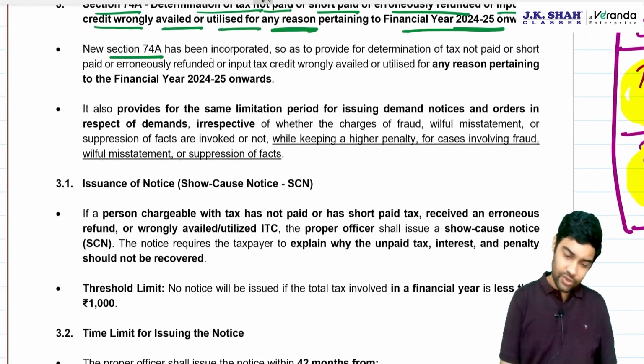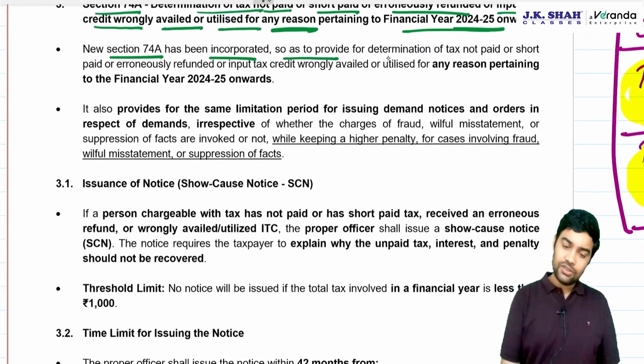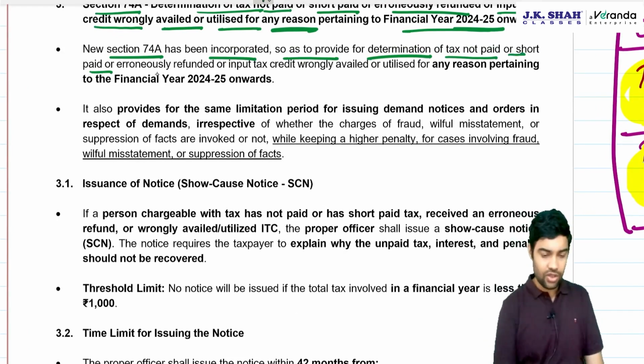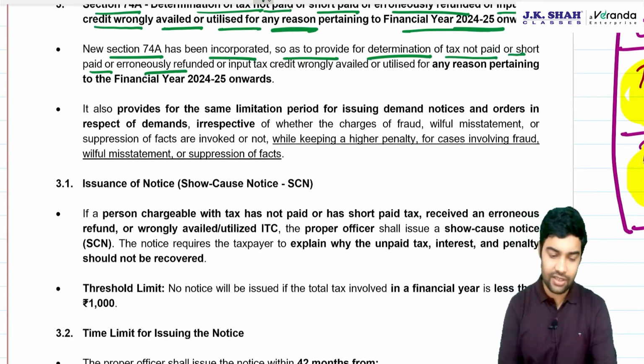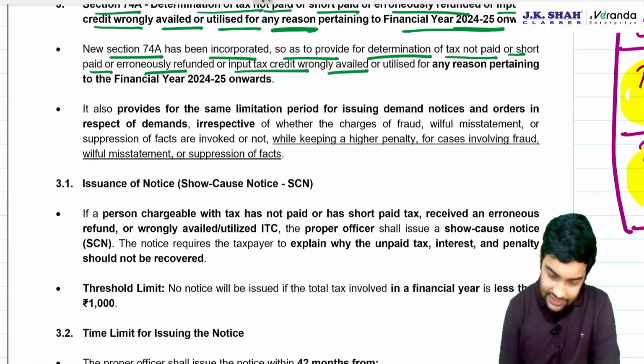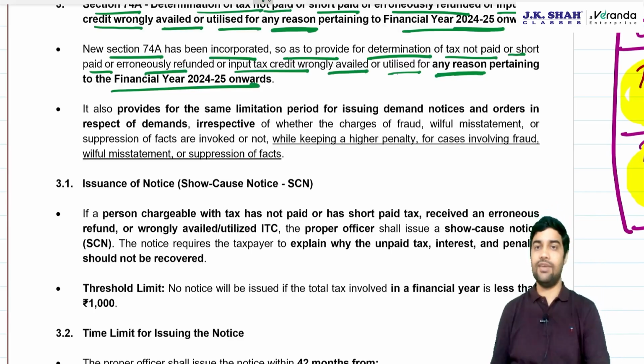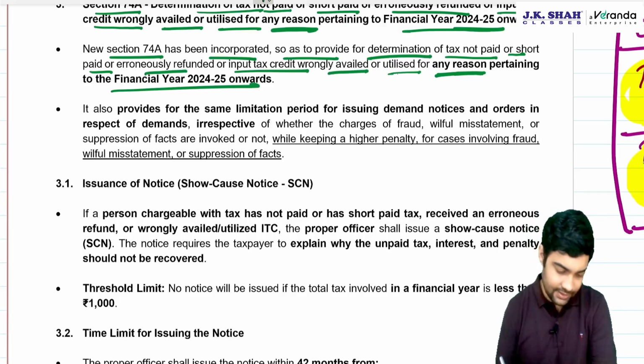New section 74A has been incorporated so as to provide for determination of tax not paid or short paid or erroneous refund or ITC wrongly availed or utilized for any reason pertaining to Finance Act 2025 onwards.